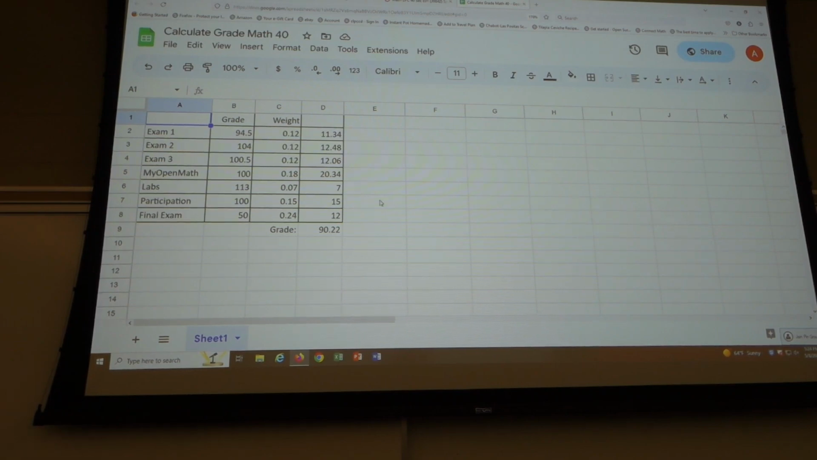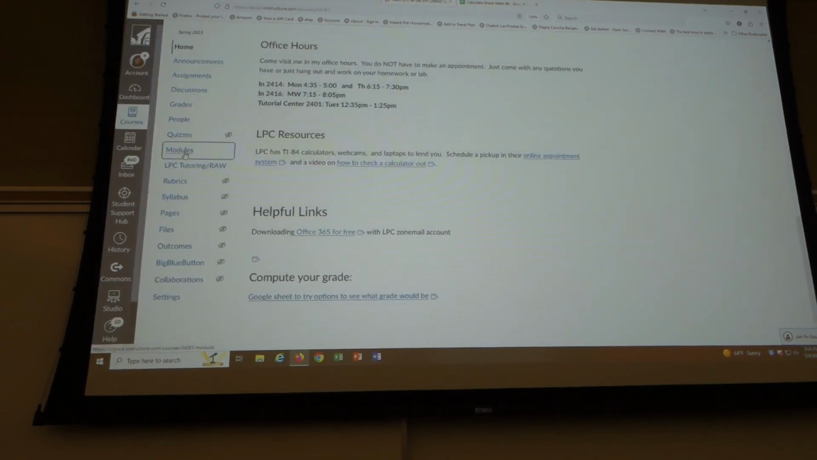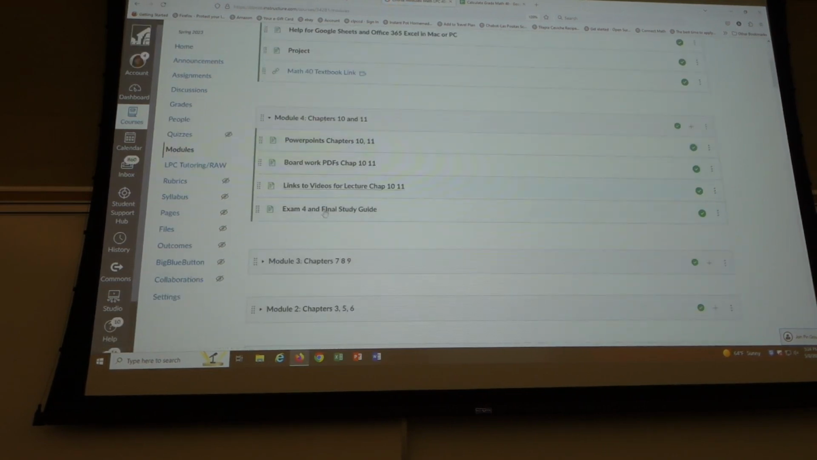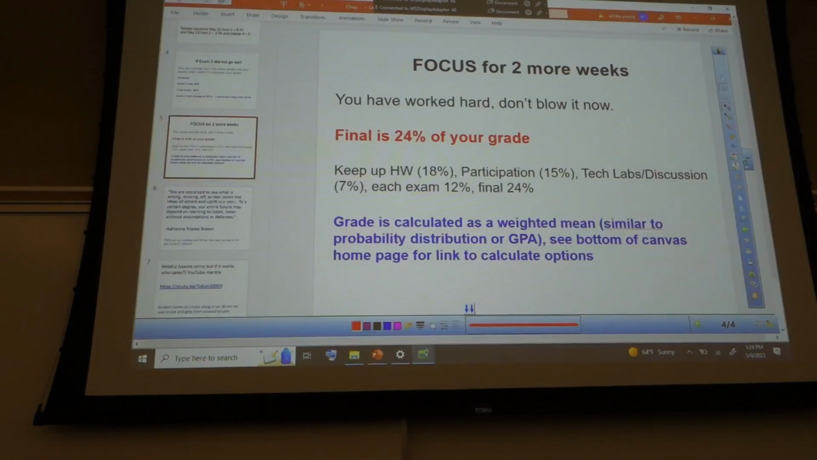While we're here, I did want to see, let's see if I have it here. Modules. Module 4 is here. Exam 4 and final study guide. So here are the exam 4 practice exam solutions. Nope, I don't have that list. Okay, I will try to get a list up of which problems you should be looking at.